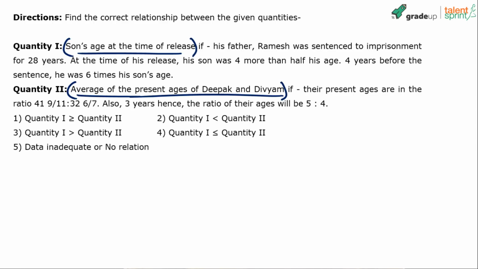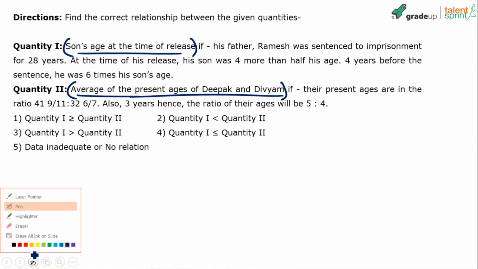Should we solve now? One complex ratio given here, 41 9 by 11 is to 32 6 by 7 in the second quantity. So deal with that carefully. Let's solve this now. Enough time has been spent.